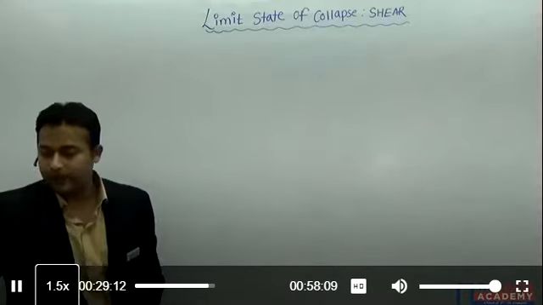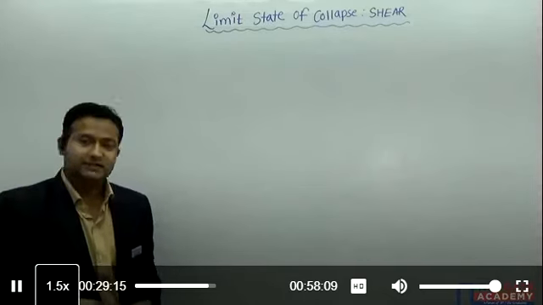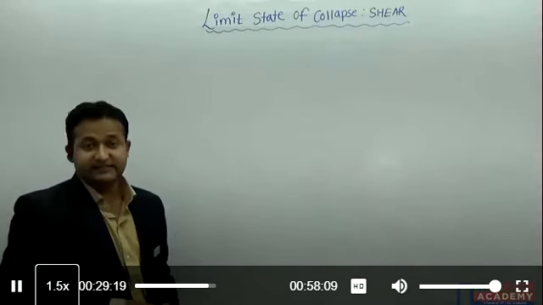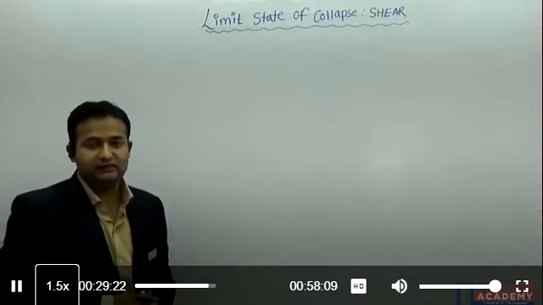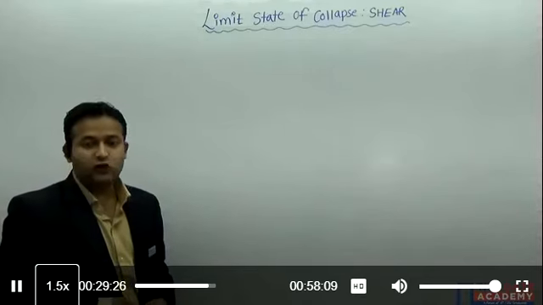Let's solve one more problem. GATE 2006 for 2 marks. Yesterday also we have seen this problem. This case actually we have studied yesterday. The theory behind it yesterday we have discussed. Let's solve the problem. GATE 2006 for 2 marks.